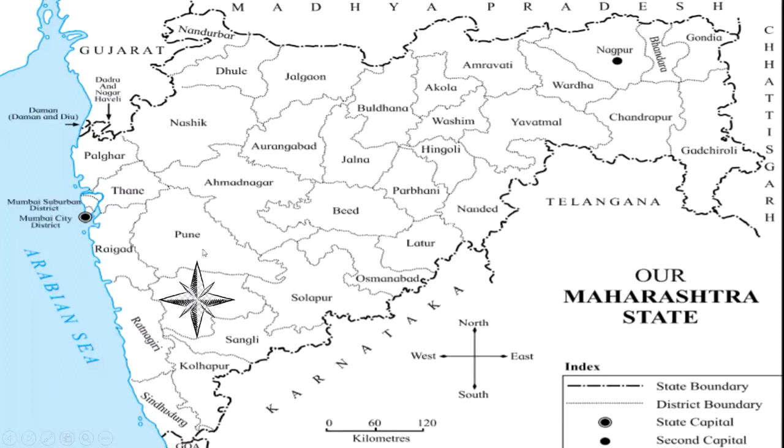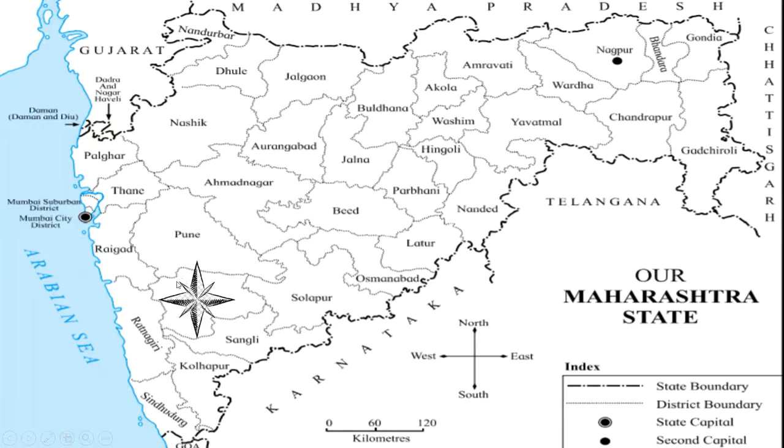To the north of Satara lies Pune. To the south of Satara lies Kolhapur. To the east of Satara is Solapur. And to the west of Satara is the Arabian Sea. Now we'll see what lies in the sub-directions.